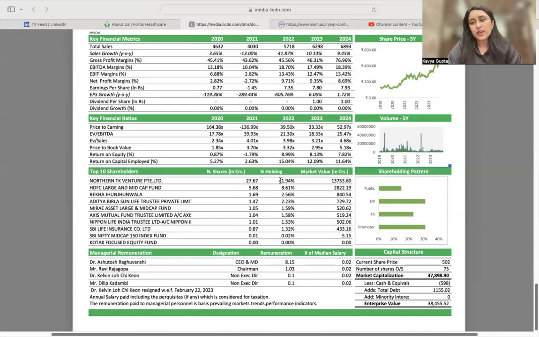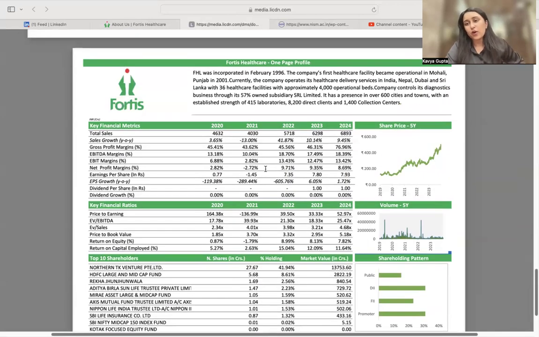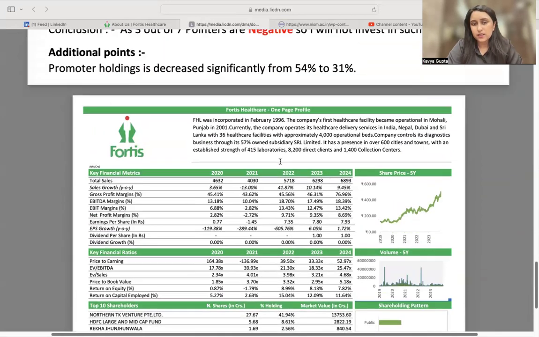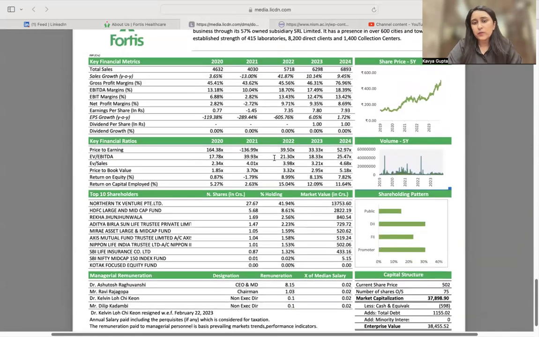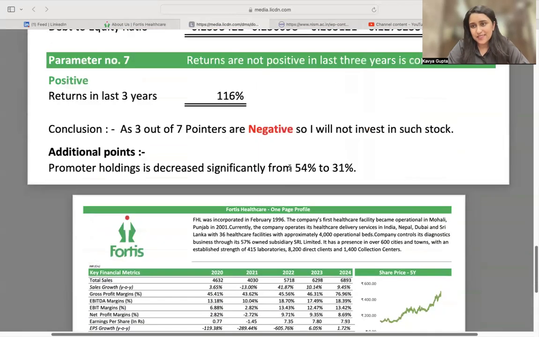However, you can also create a one-page profile including the qualitative factors of the company. That is, what are the drivers, who are the competitors, what are the geographies that Fortis Healthcare is currently catering to as far as its business operations are concerned. So this was more about a one-page profile, and I wanted to show you one of the examples. Feel free to make your own one-page profiles for your companies and do tag me on LinkedIn on the same.